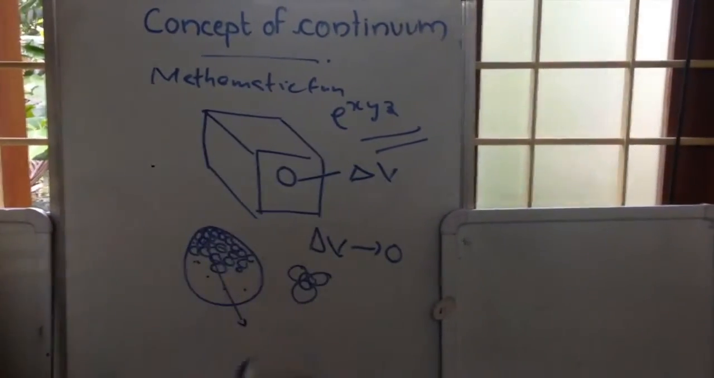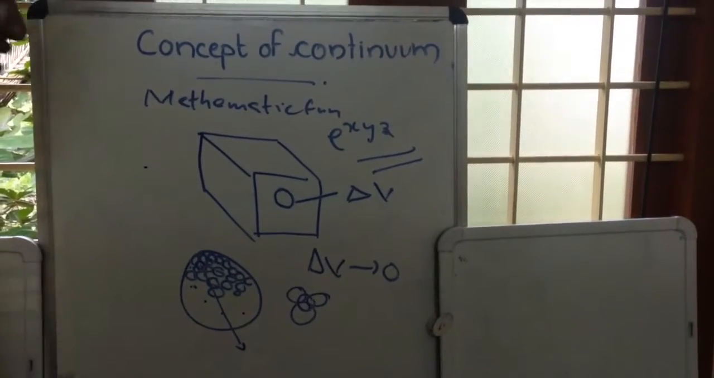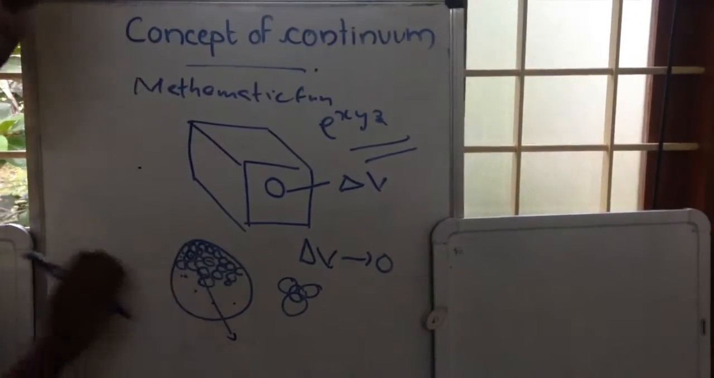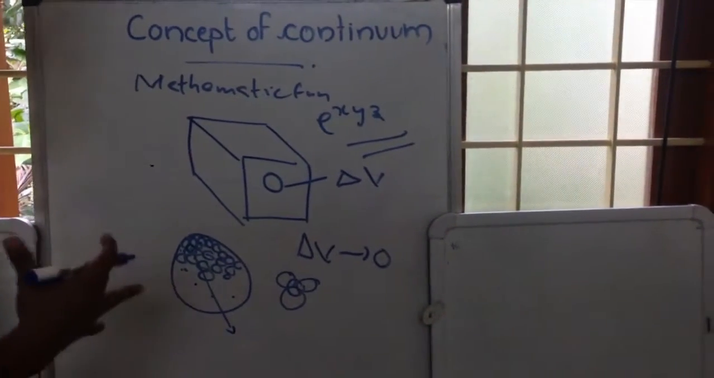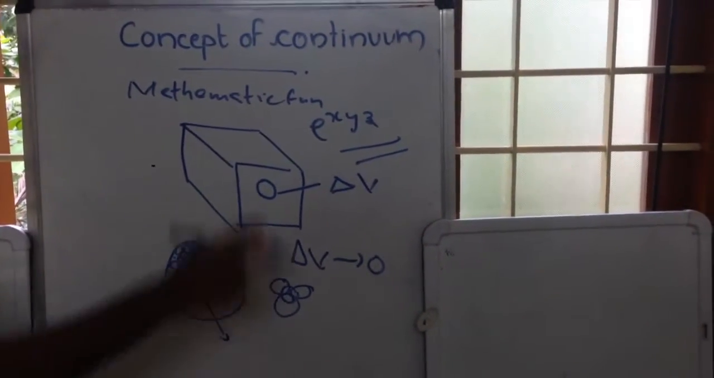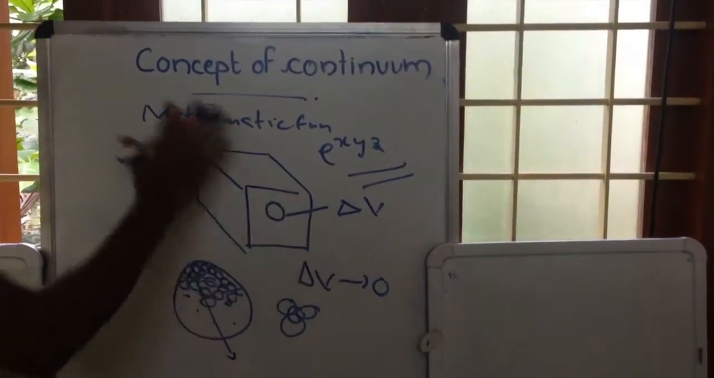a mathematical function there. In order to avoid this problem, what we are considering is that this entire volume is continuous, that is, the entire volume is filled, there is no void at all, so that I can use a mathematical function to elaborate its properties. So this is called the concept of